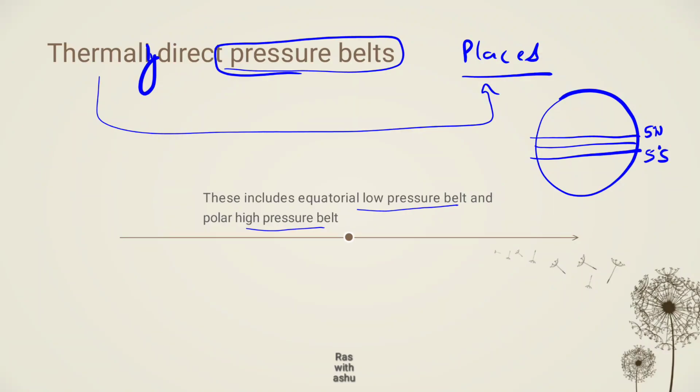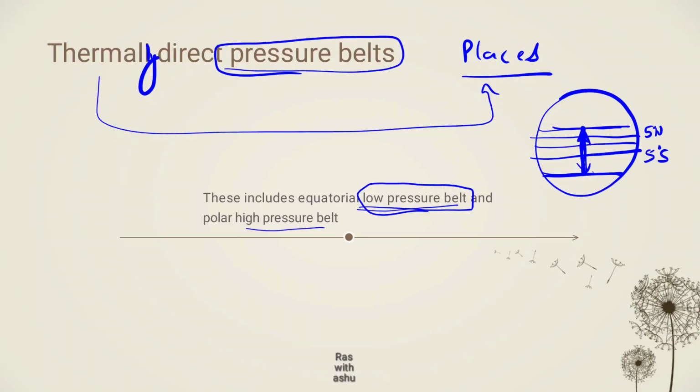In summer the sun is directly on the tropic of Cancer, and in winter the sun is directly over the tropic of Capricorn. So the movement of the rays of the sun is from north to south and south to north, and this is dynamic in nature. So the low pressure belt of the equator is also dynamic in nature, right?